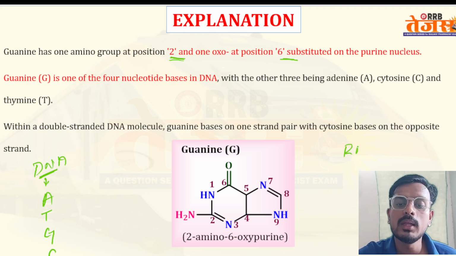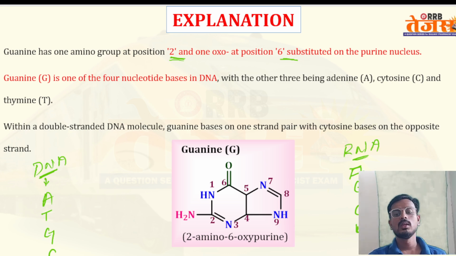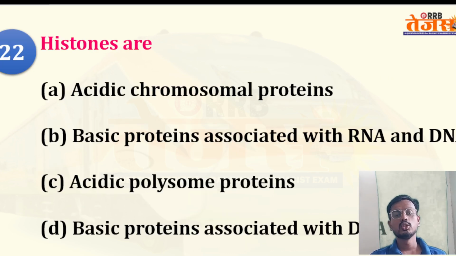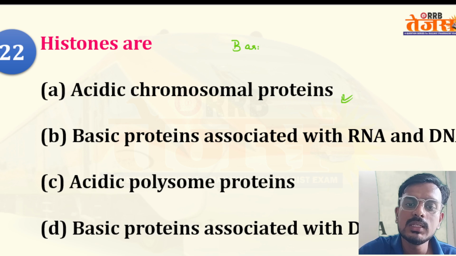If we talk about RNA, it has A, G, C, U. Thymine is replaced by uracil. Okay. Histone. So what is histone? Histone is a protein, but is it an acidic protein or a basic protein? Remember, I'm giving you a hint: the first thing is that histone is a basic protein.